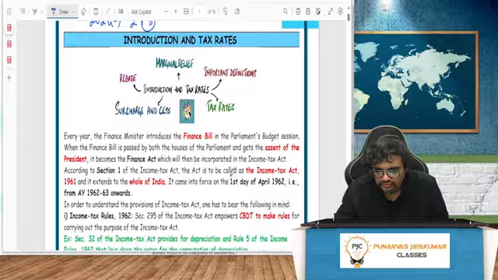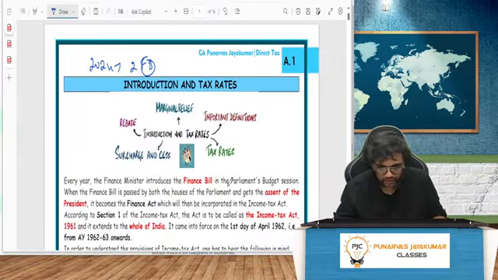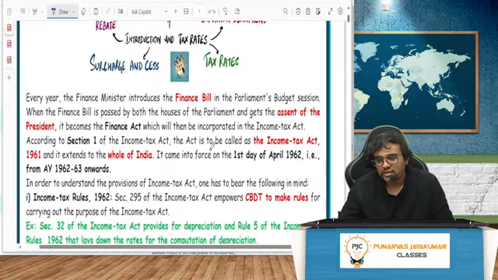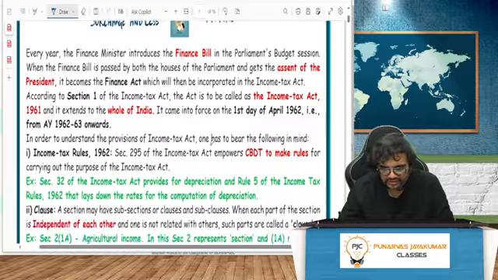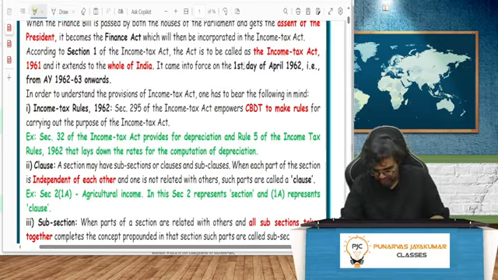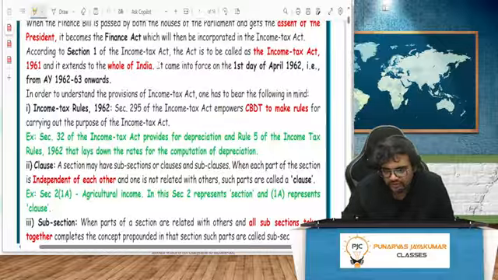Okay. So let's go ahead, guys. Introduction and tax rate. So yes, in this, as I told you, the Finance Bill becomes the Finance Act. Now, there are certain things we'll go through quickly. We'll not go into the history of income tax, when it came, why it happened, all that is really not needed for the exam. Let's just stick to what is exam oriented, how it is to be done. And of course, everything will be taught in depth, nothing to worry.